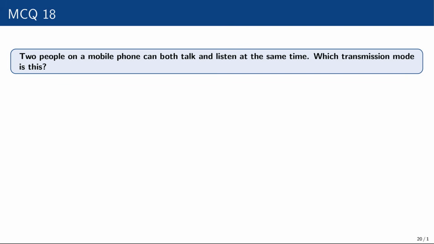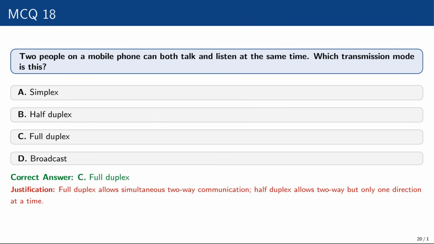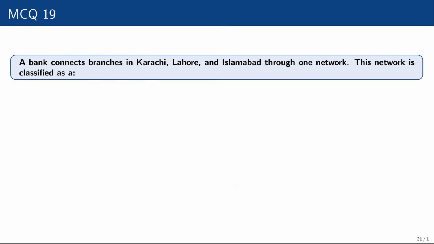Question number 18. Two people on a mobile phone can both talk and listen at the same time. Which transmission mode is this? Simplex, half duplex, full duplex, broadcast. The correct option is full duplex, because full duplex allows simultaneous two-way communication. Half duplex allows two-way but only one direction at a time.